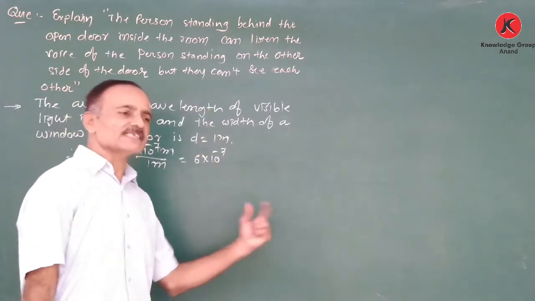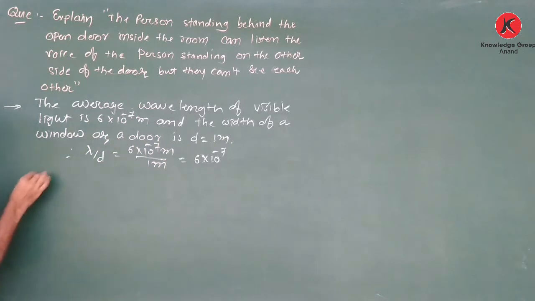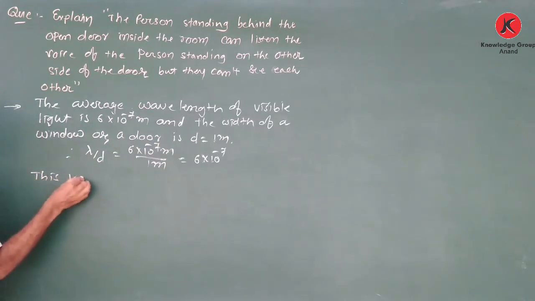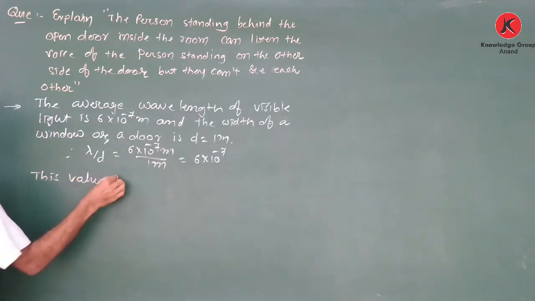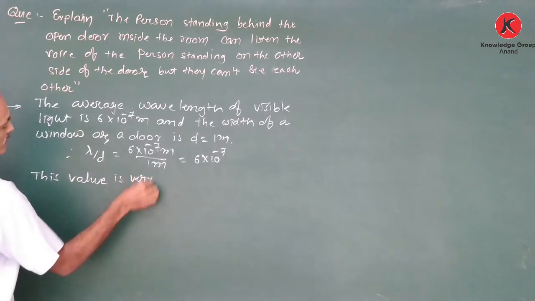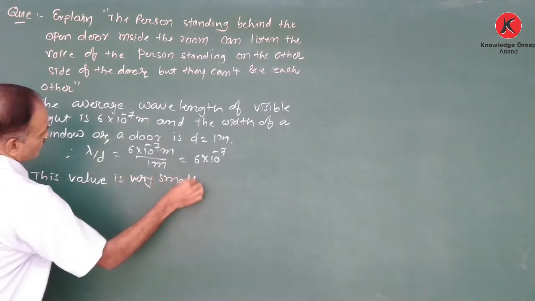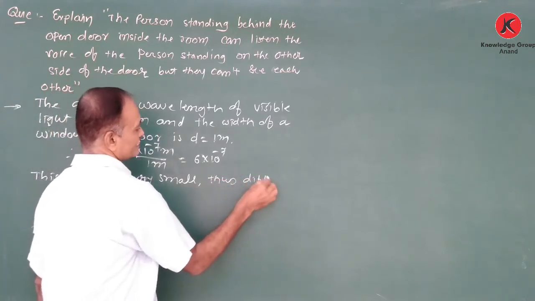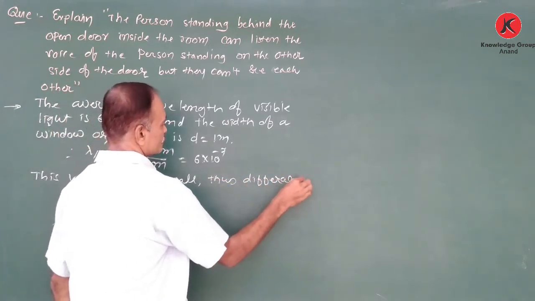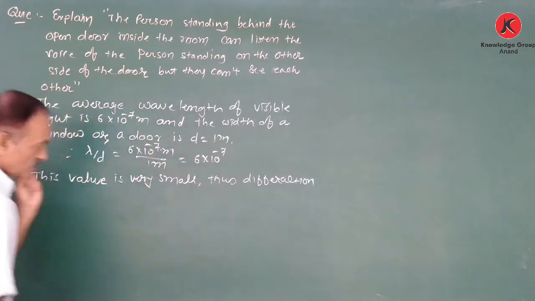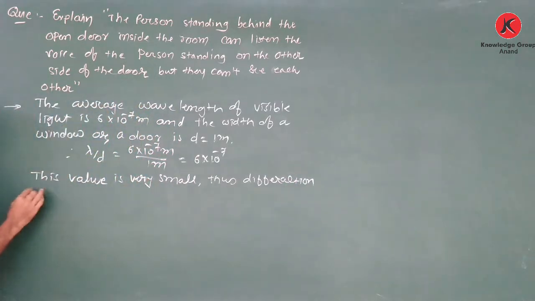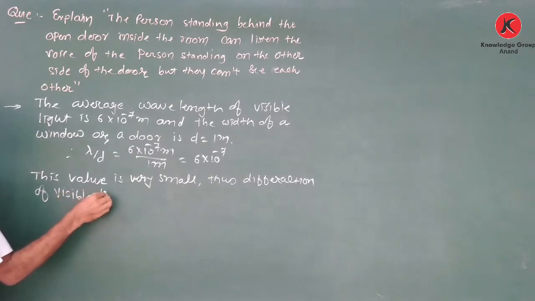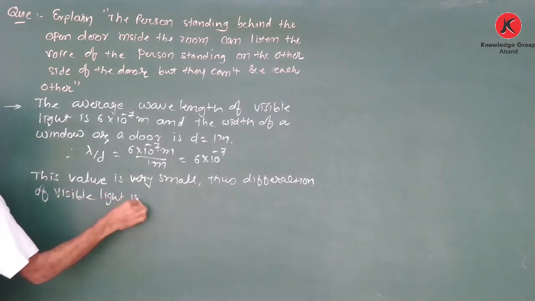That is very, very small. This value is very small. Thus, diffraction of visible light is negligible.